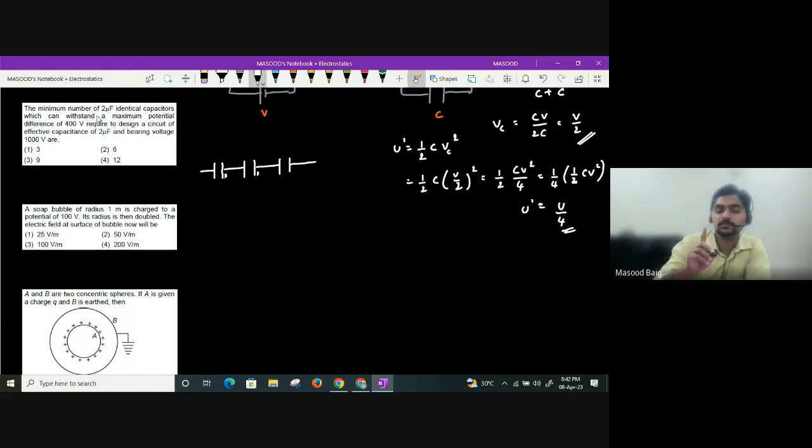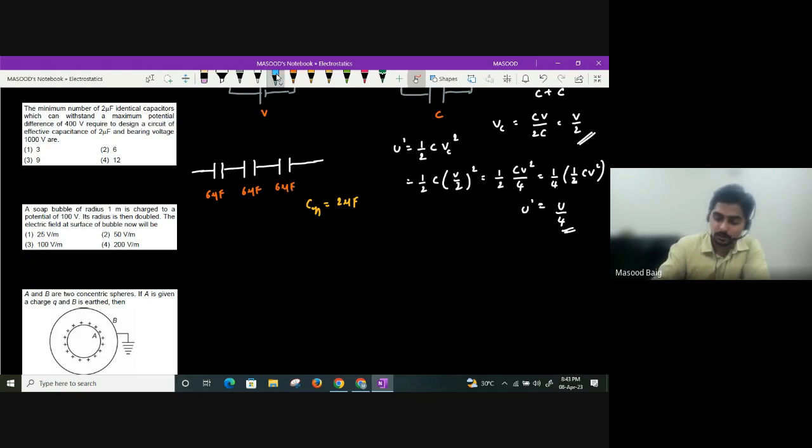So each capacitor is withstanding 400 volt and I want the effective capacitance to be how much, beta? 2 microfarad. Right. When will the effective capacitance be 2 microfarad now? Minimum number they are asking, guys. So let us say these three are in series. If I want the effective combination of these three to be 2 microfarad, let us say these three are identical, guys. So when will I get 2 microfarad? When each of these is 6 microfarad, 6 microfarad, and 6 microfarad.